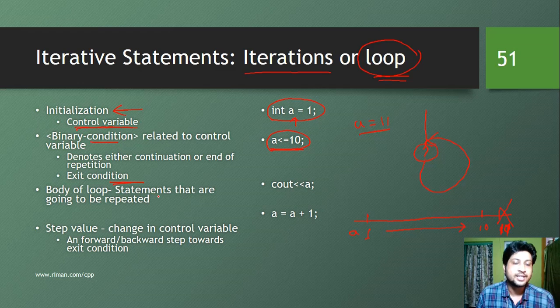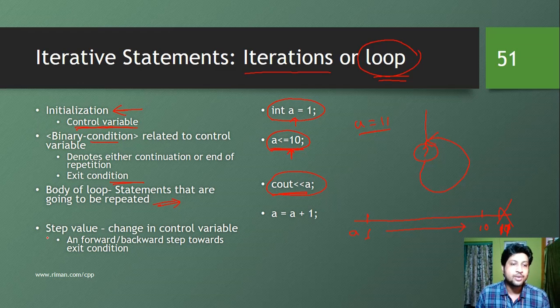Then we have a body. Inside this body of the loop, we are going to write those statements that are going to be repeated. For example, we have taken the statement cout a. We are trying to print the value of a, and this will work as the body of the statements. And in the step value or change, what we are going to do is move towards the end. We can either move forward or move backward, depending on what the exit condition is.